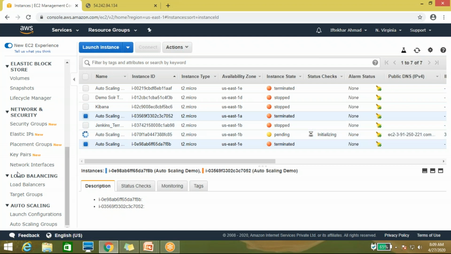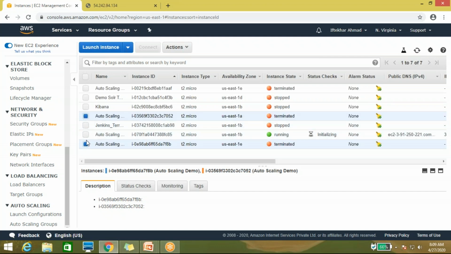Now come to load balancing. I already described auto scaling to you, and I will also integrate auto scaling and load balancing together. After a few more minutes, I'll configure both in one.